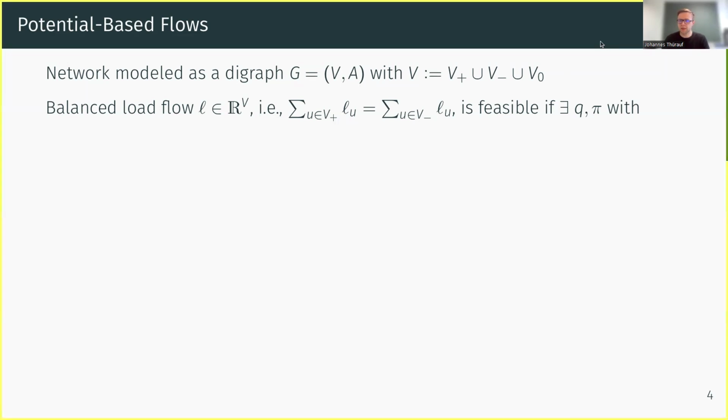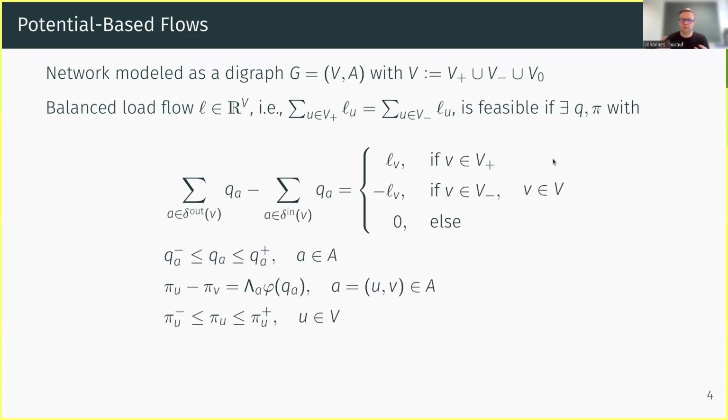That means it can be transported through the network if we have flows Q and potentials P that satisfy the following constraints. The first two constraints are the classic flow conservation and lower and upper arc flow bounds that you know from capacitated linear flow models. And then in the third and fourth constraints, our nodal potentials come into play.